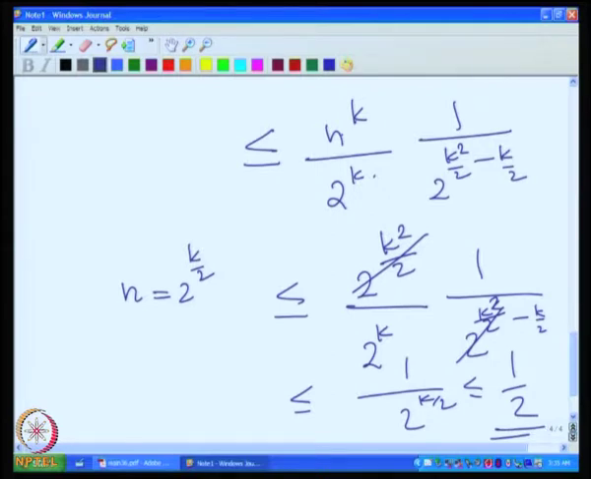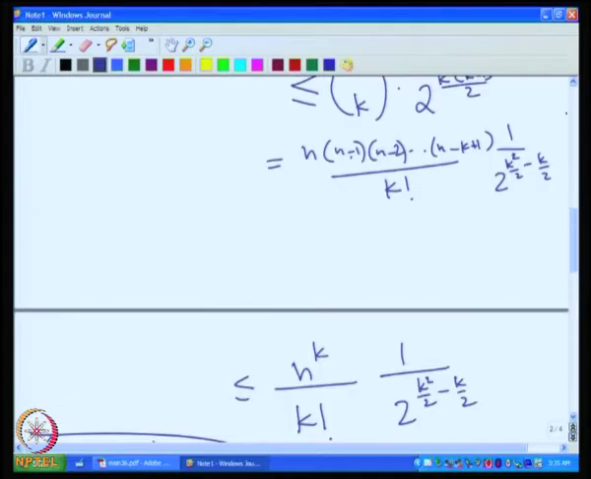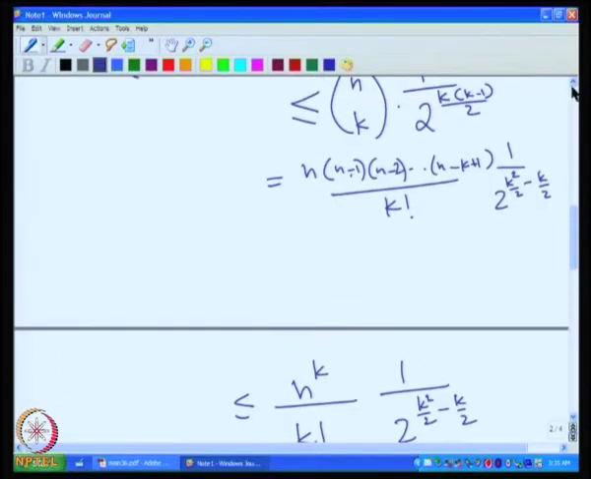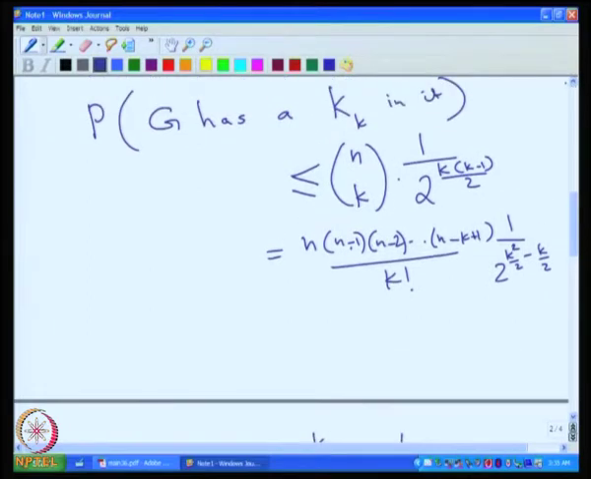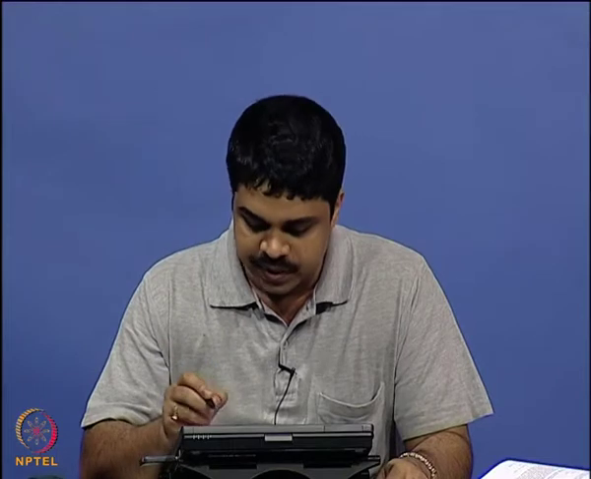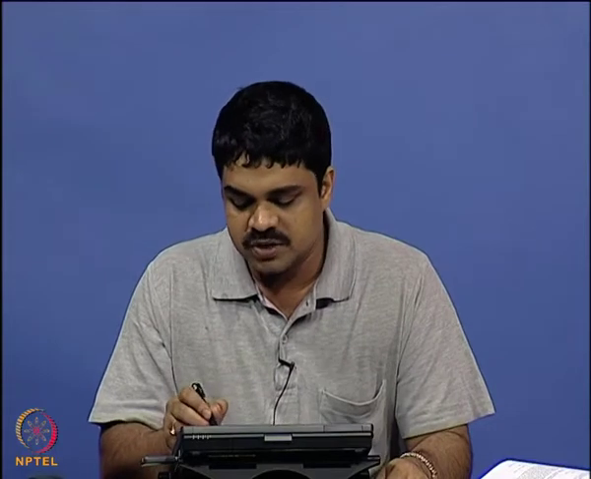So, what we have now done is the calculation of the probability of this event: G has a k-clique in it, an induced complete graph on k vertices, right. We just did it by considering all possible k subsets, and we calculated the probability that, given a k subset, there is a clique on it. That was this probability, because there are k into k minus 1 by 2 edges.